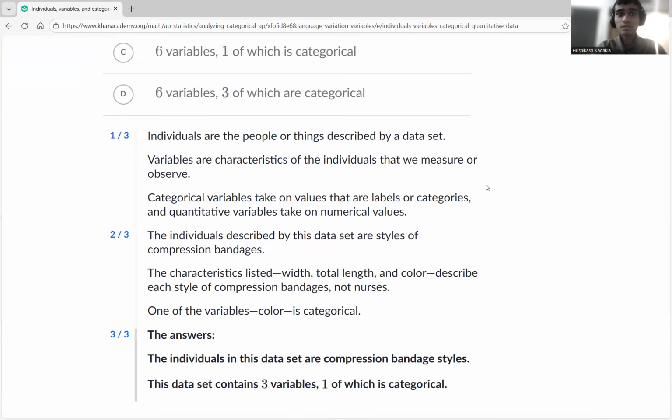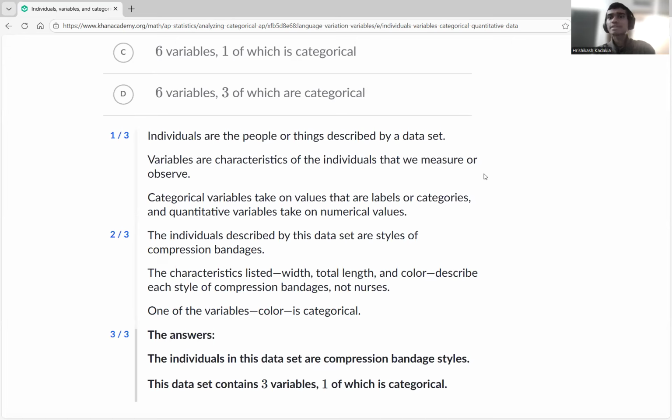Yeah, individuals are the people or things described by a data set. Yes, individuals are the things, that is, styles, that have been described by this data set. Variables are characteristics of the individuals that we measure or observe. Categorical variables take on values that are labels or categories. Yeah, categorical variables means categories, quantitative means numerical, we know. The individuals described by this data set are styles of compression bandaging. Yes, that's describing the styles. And now, if you see here, the characteristic describes.